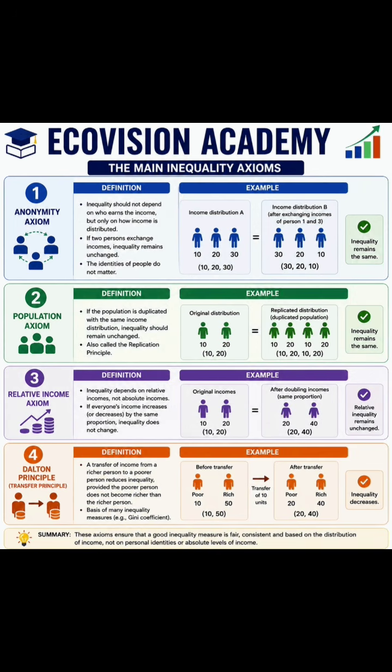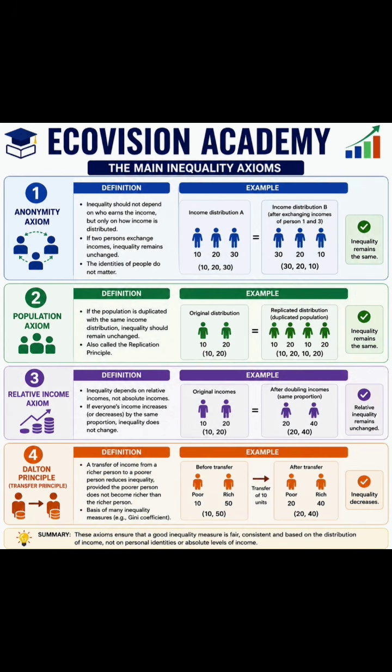The income of the first person in income distribution A was 10 rupees, but in income distribution B it increased and became 30 rupees. So the income of the individuals, their ordering, might have changed, but the inequality is still the same. The distribution of income is still the same. So this is the anonymity axiom. It tells us that if two persons exchange income, inequality remains unchanged. And this basically tells us that inequality should not depend on who earns the income, but only on how income is distributed.